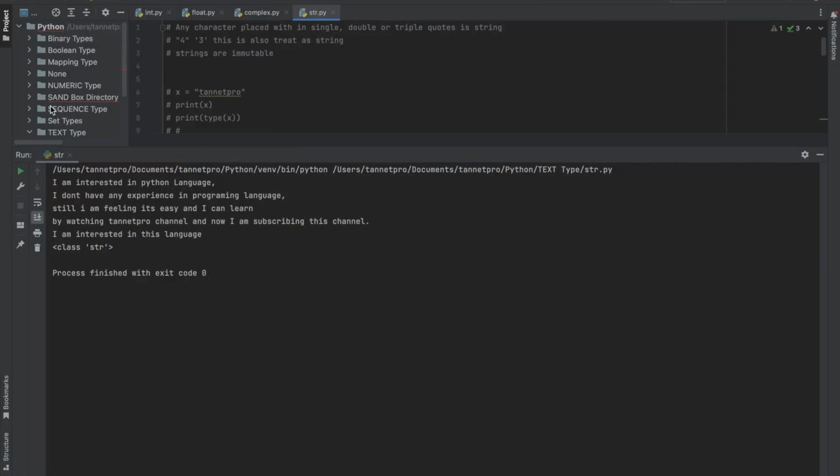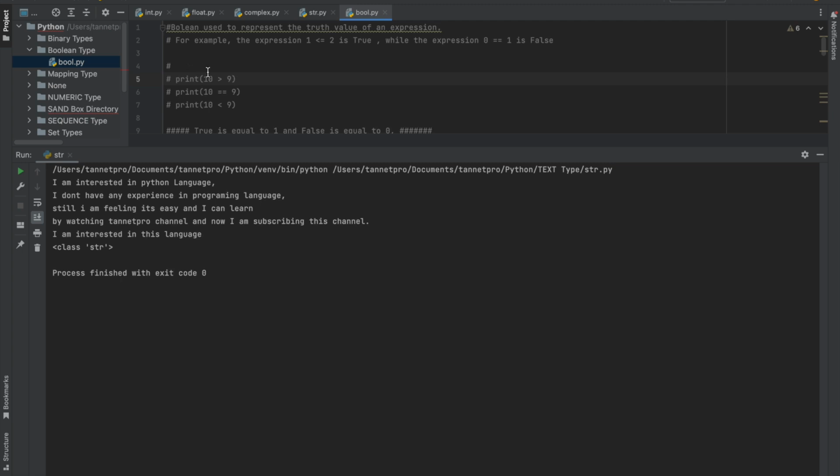Let me show you in programming. I already wrote this. Boolean is used to represent the truth value of any expression. For example, in the expression 2 is greater than or equal to 1, it's true definitely. And the second is 0 equals 1. Here, in Python we have to put the double equals, and it is false. Yes, 0 cannot be equal to 1, so that's why it's showing false.